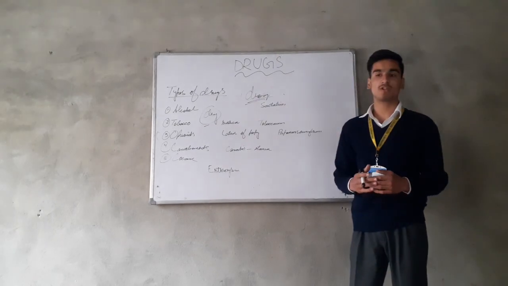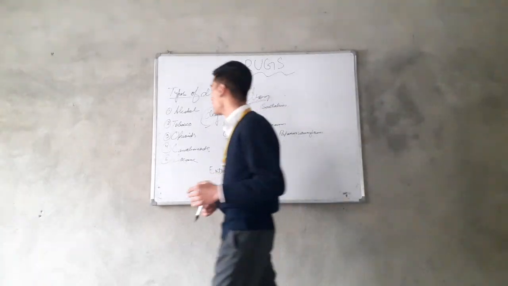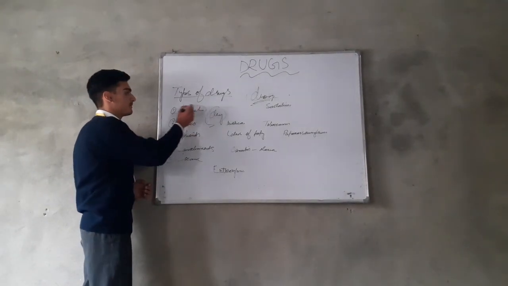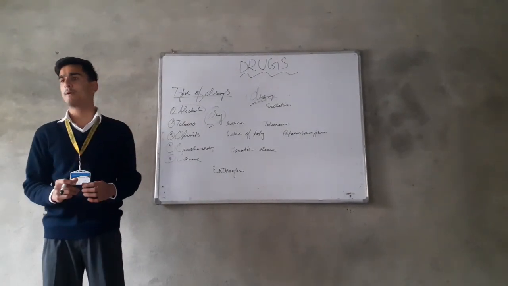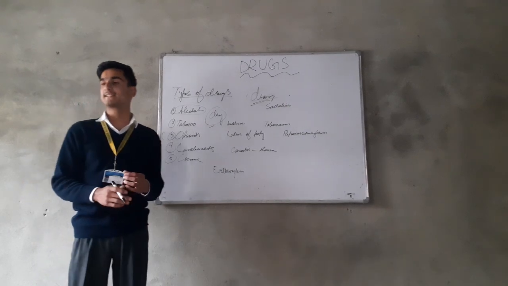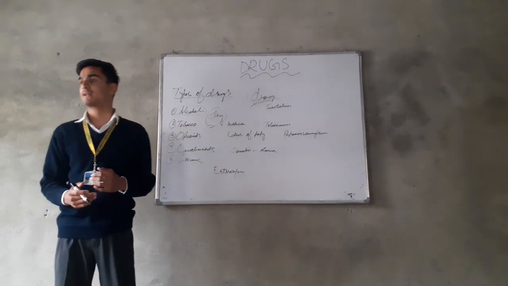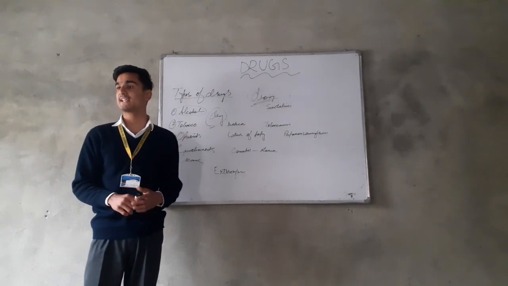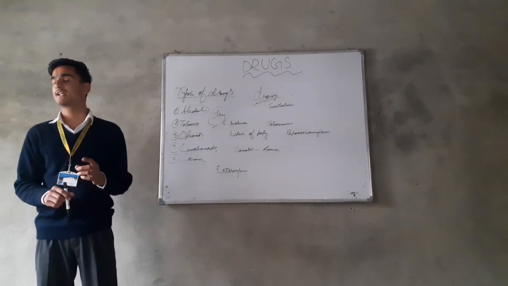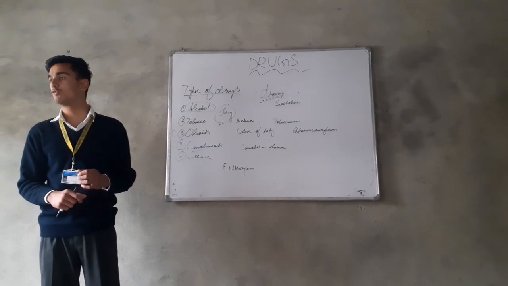Now we will discuss the different types of drugs. First of all, we will discuss alcohol. Alcohol is a chemical substance which does not need proper digestion. It is immediately absorbed by the stomach and the upper intestines and thus transported to the blood. Alcohol acts as a sedative, that is, it decreases the efficiency of our organs to work.